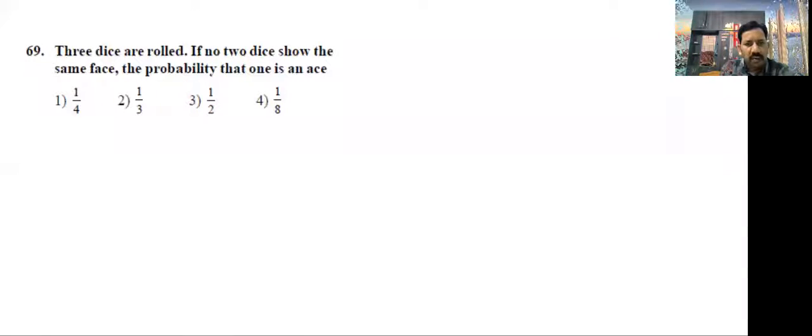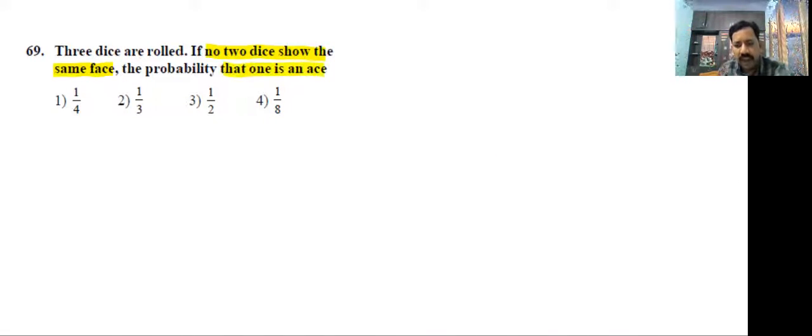Three dice are rolled. If no two dice show the same face, that means all dice are getting different numbers. The probability that one is an ace.